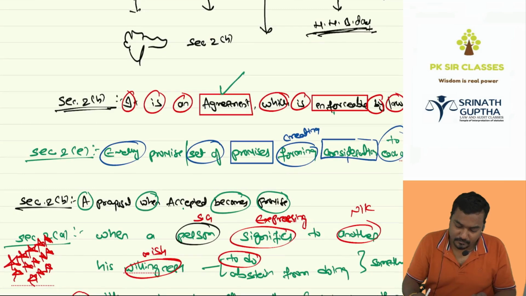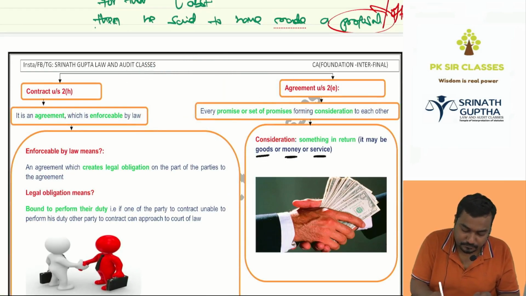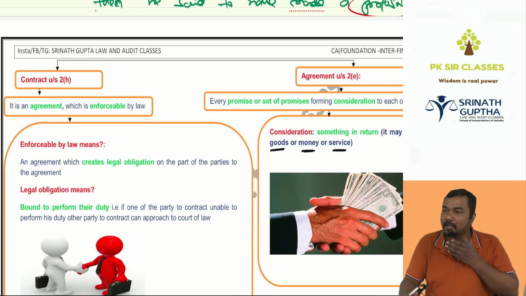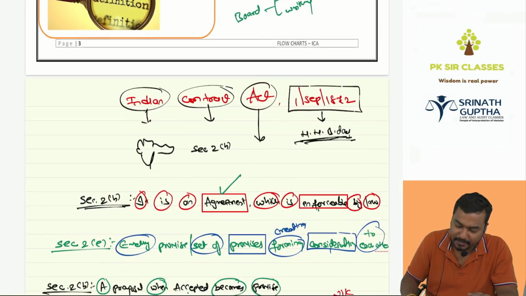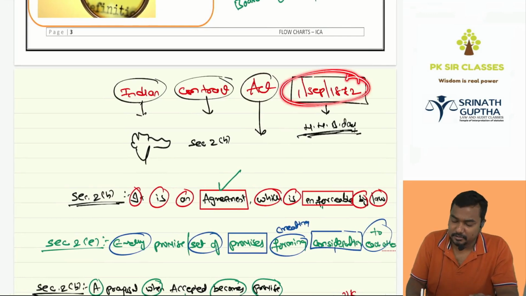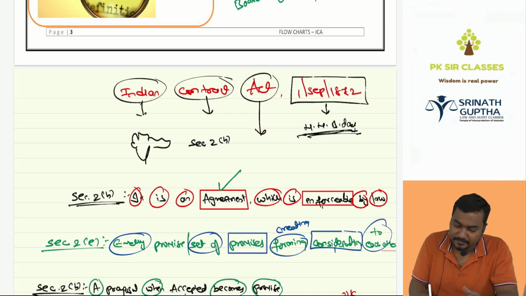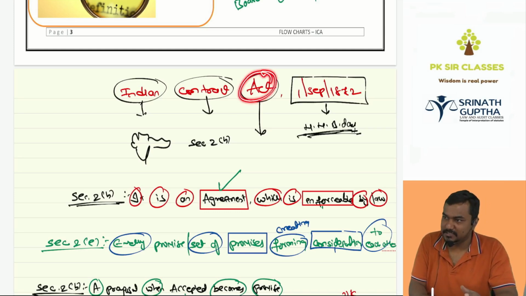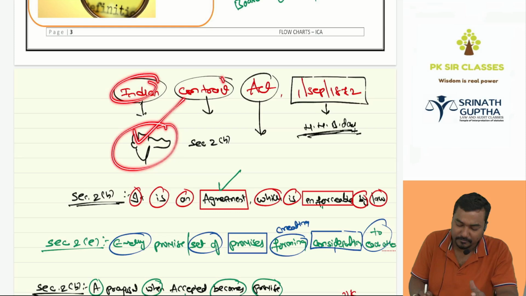So first, what is a contract? Our act name is Indian Contract Act. 1st September 1872 is the happy birthday of the act. It's the date of enforceability, the date of applicability of the act. Act means a set of rules and regulations. And India means the whole of India, including Jammu and Kashmir.